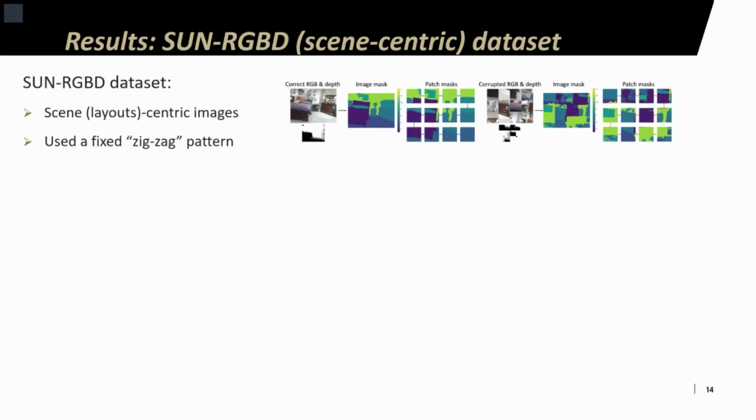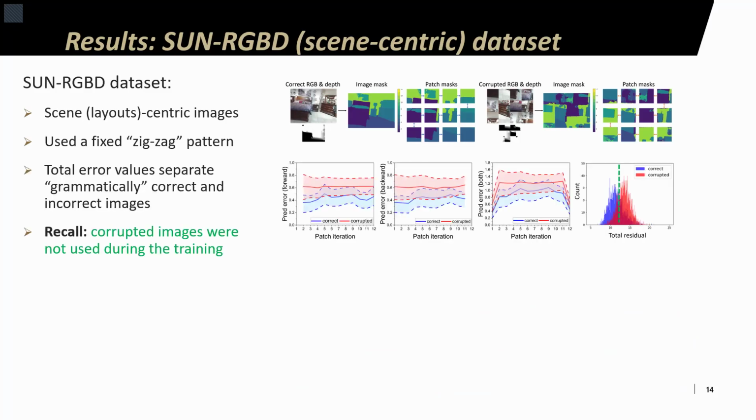The Sun-RGBD dataset was used as a more scene-centric dataset, with scenes here being room layouts, and hence a dataset with more flexible structure. We used a fixed zigzag pattern for these images, and in this case, the separation of grammatically correct and incorrect images turned out to be harder, probably due to the more flexible nature of the images.